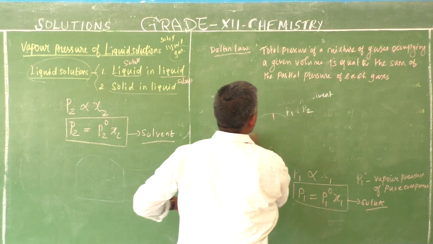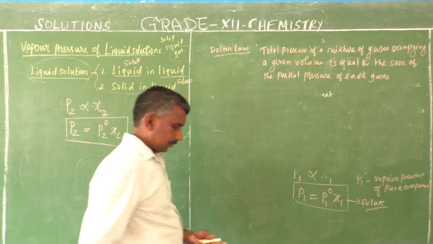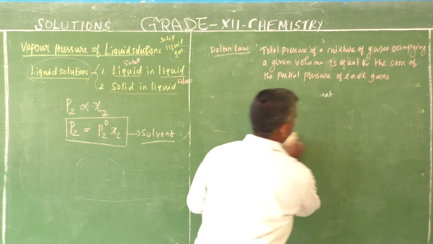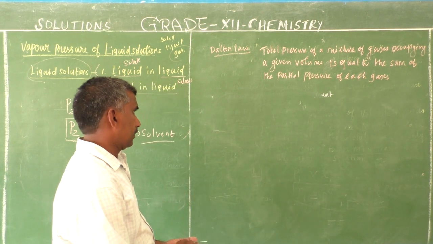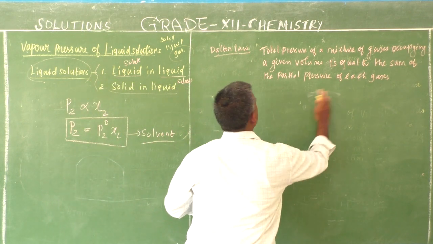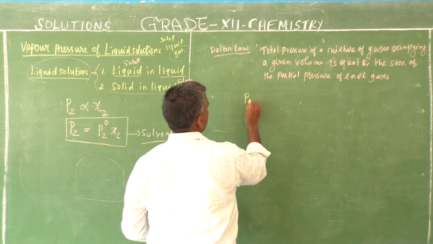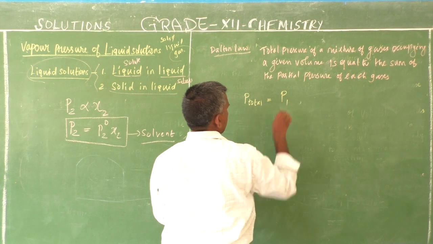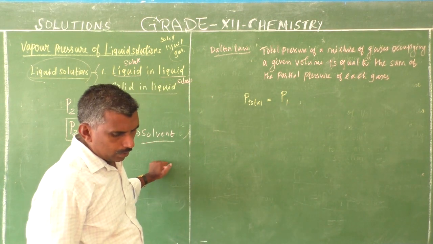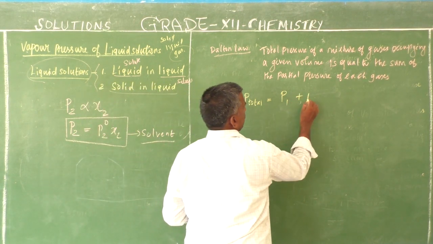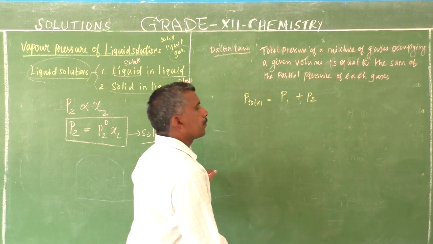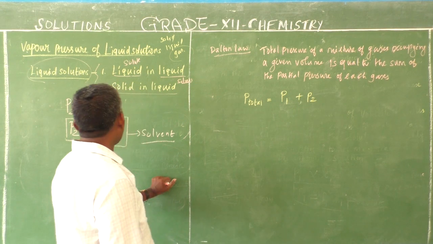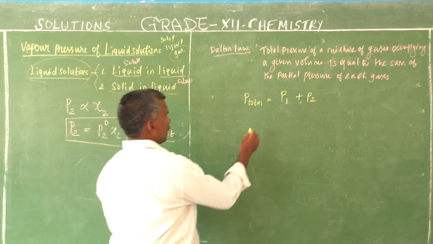So P total is equal to the partial pressure of component 1, the solute, plus the partial pressure of the solvent. P total is equal to the partial pressure of solute and solvent. You know P1 already. What is this P1?